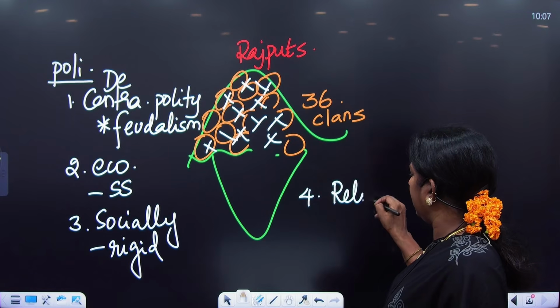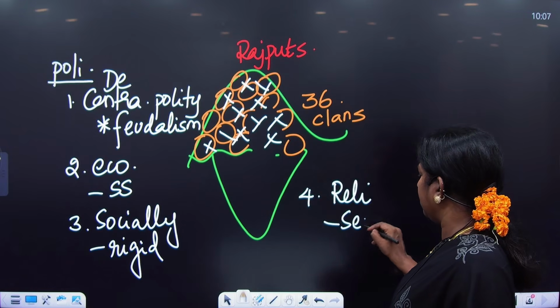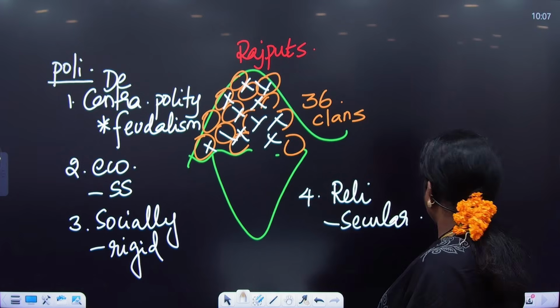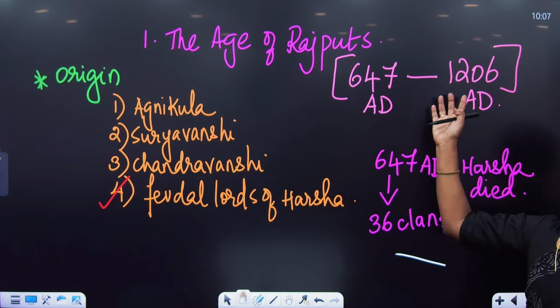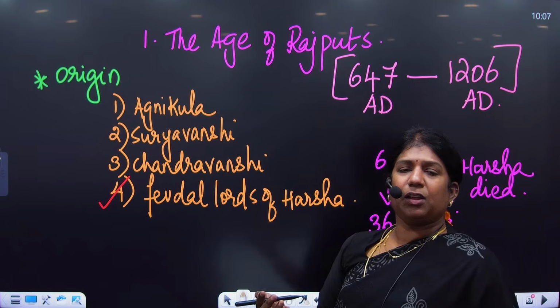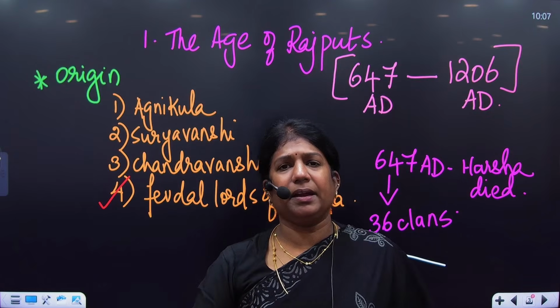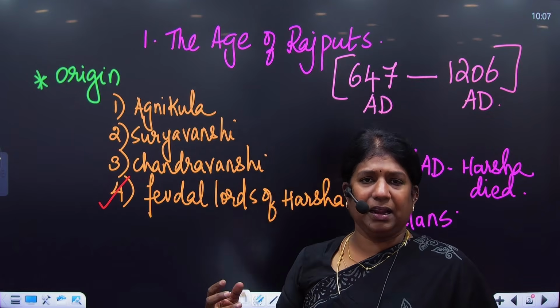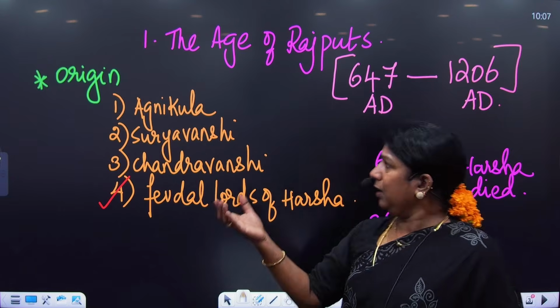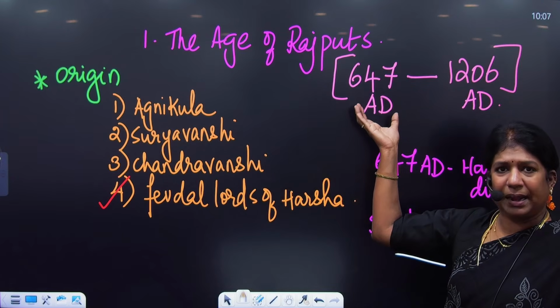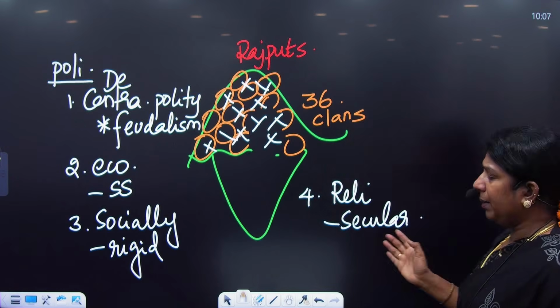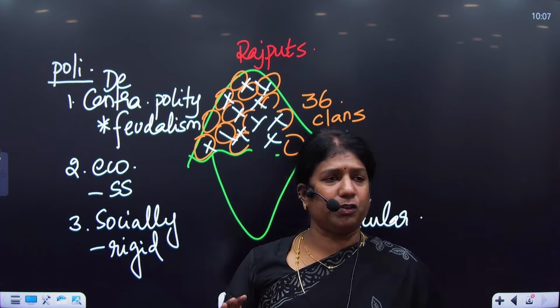And when you look at it religiously, Rajputs were secular. It is during this period, 647 to 1206, that we have the entry of Islam. Islam entered India in 712 AD with the Arab conquest of Sindh. When Islam entered India, Rajputs did not oppose it.